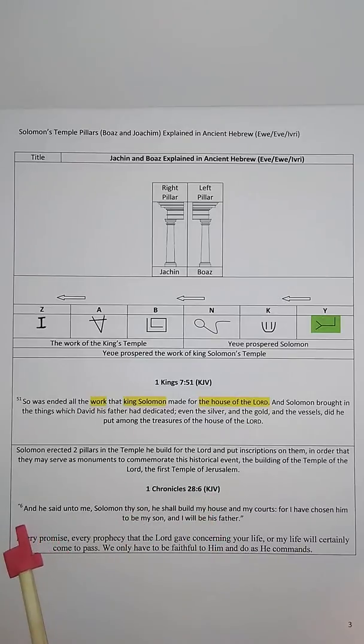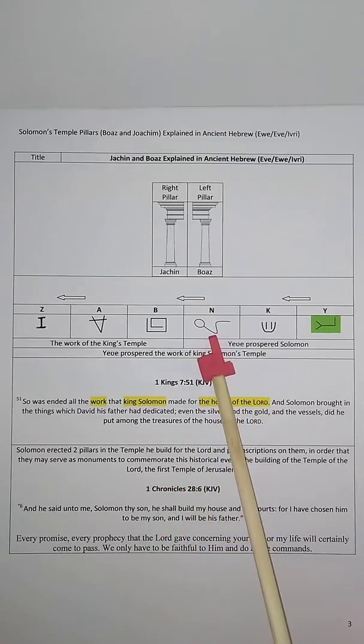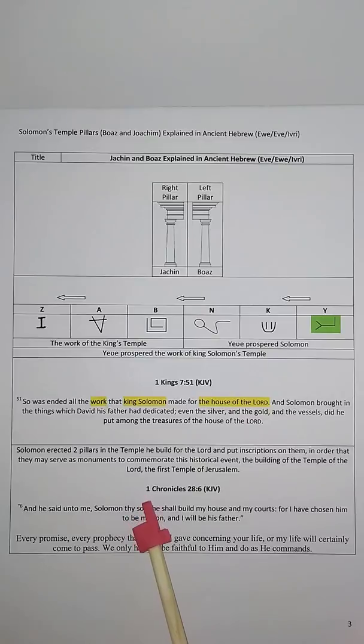Yahweh said, "And he said unto me, Solomon thy son, he shall build my house and my courts, for I have chosen him to be my son, and I will be his father." Okay. And the son here again is there, the son. So Solomon is a chosen son to finish the works of the building of the first temple of Jerusalem.